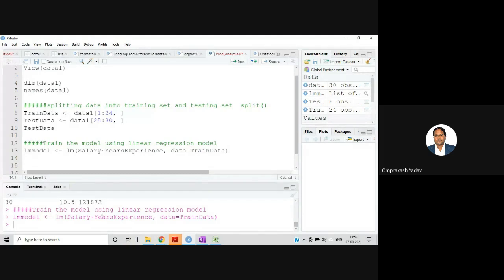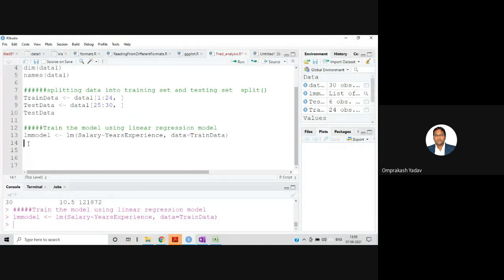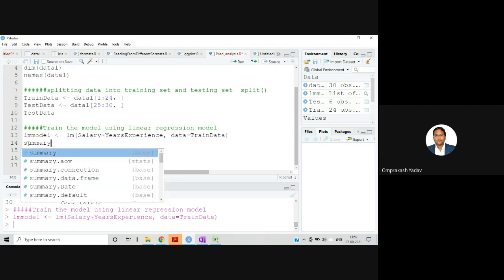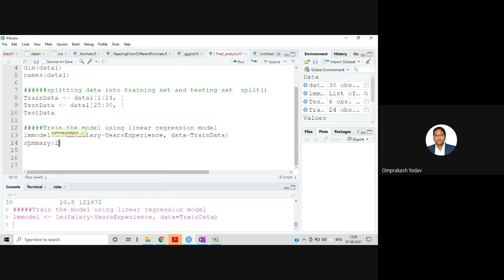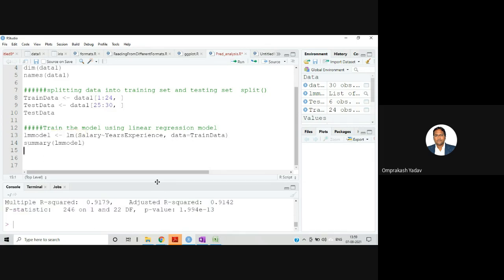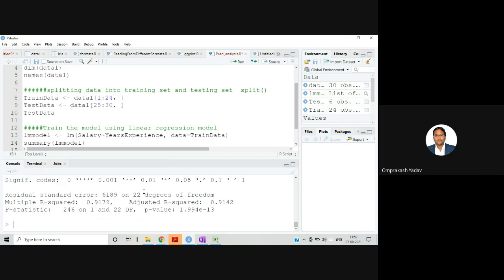If we run this, we got our model, lm model. Now, if you fire the summary of this lm model, you see a few parameters which we can see.